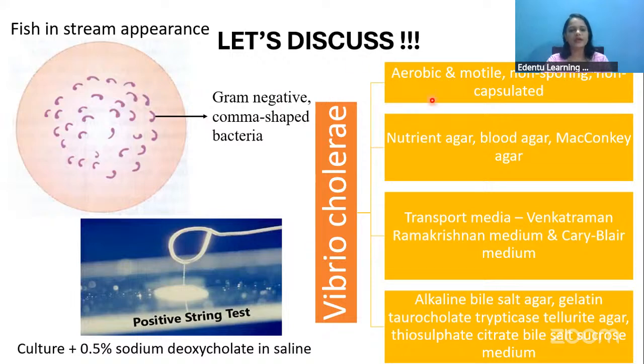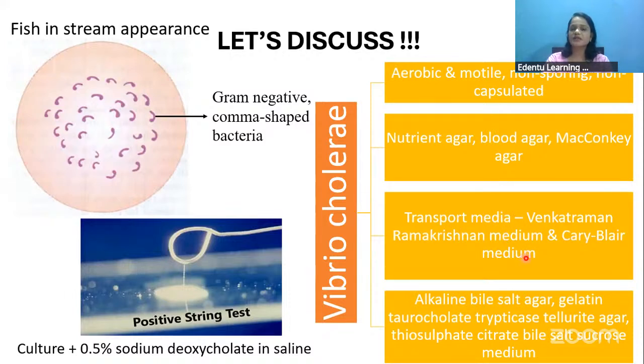It is non-sporing and non-capsulated. It can grow in almost all agars, like nutrient agar, blood agar, and MacConkey agar. One characteristic feature of Vibrio cholerae is that it grows very well under the influence of sodium chloride, that is, salt. The transport medium of Vibrio cholerae is an important one, very different from other bacteria. The transport media we use are Venkatraman Ramakrishnan medium and Cary-Blair medium.